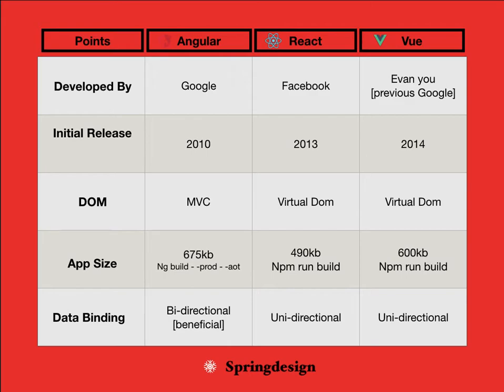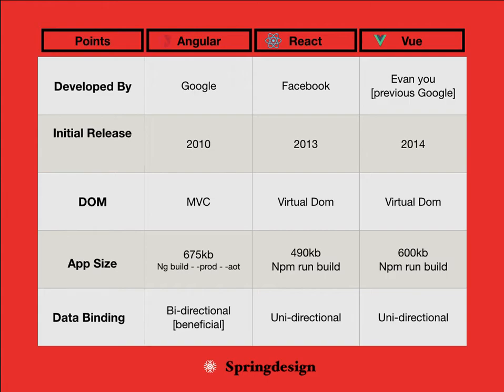React was developed by Facebook in 2013, and Vue by Evan You, who was a previous employee of Google, and later he started his own independent programming through Vue.js. So he created Vue.js, and it has a craze in the market now.